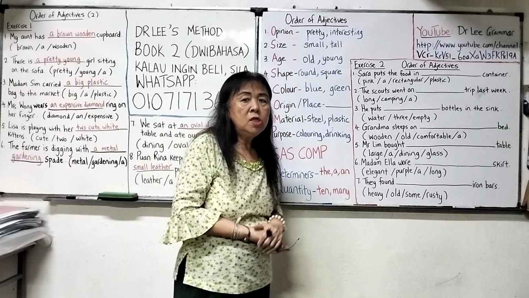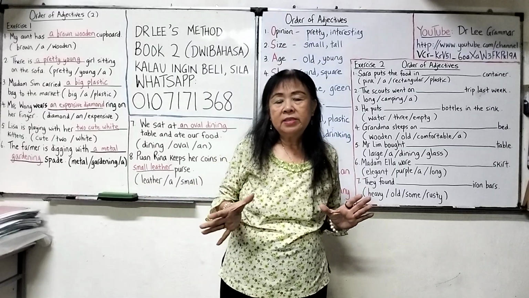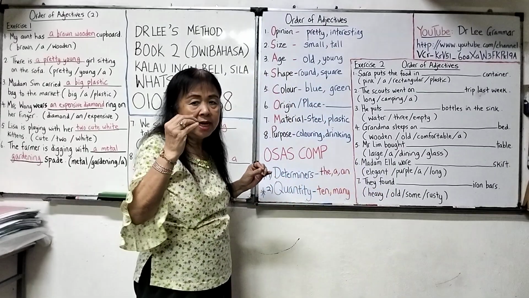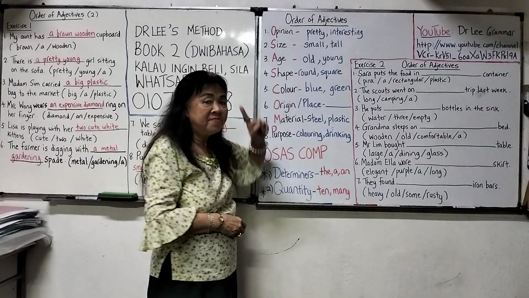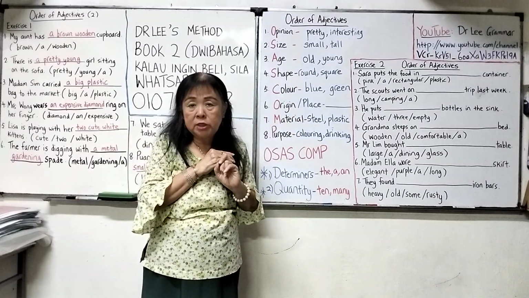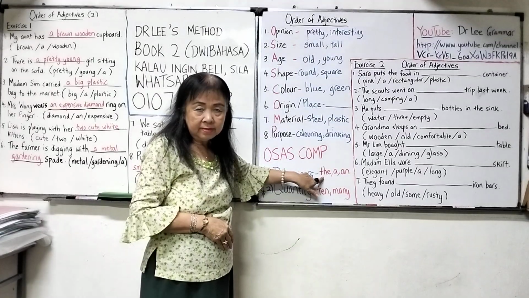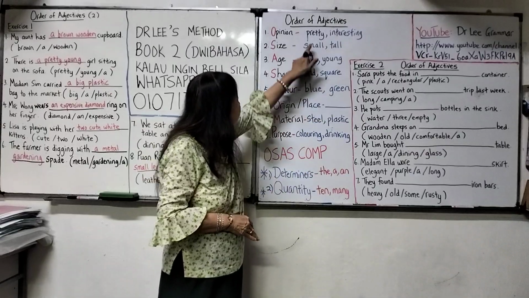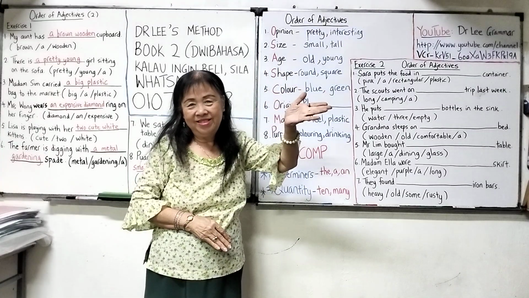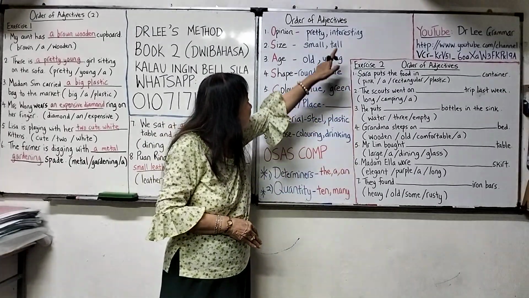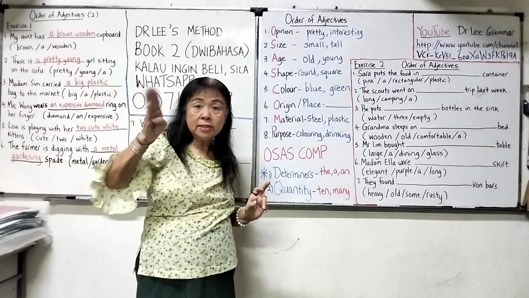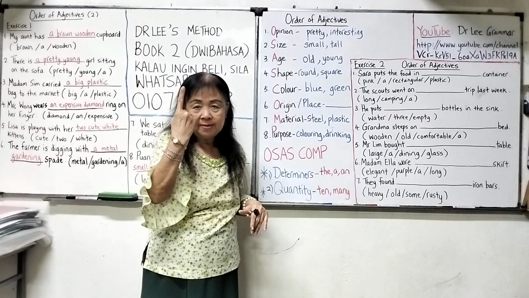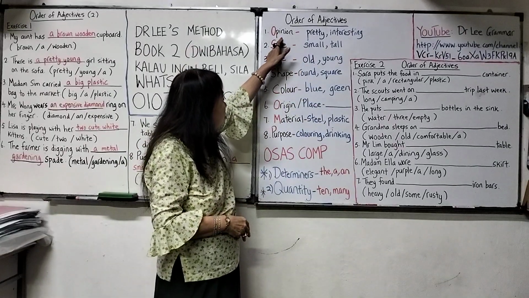But in your sentence, you may start with a, an, or the. In that situation, when you use a, an, or the, it takes the first position, before opinion. So opinion becomes number 2. For example, the pretty girl, or an interesting book. When you use a and the, then a and the is the first place, and the second place is the opinion.